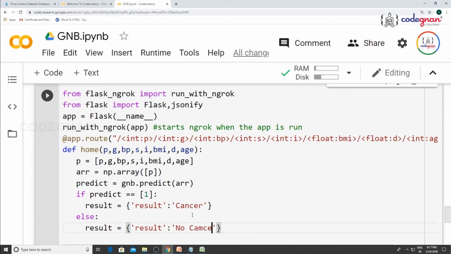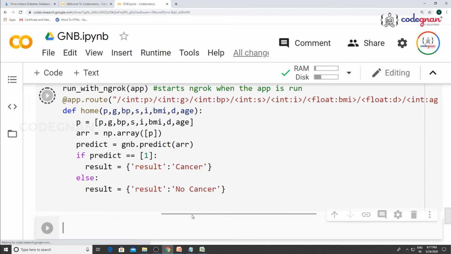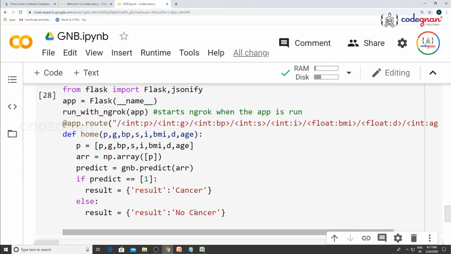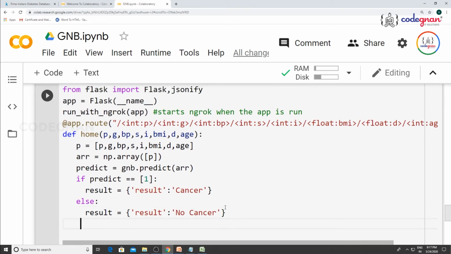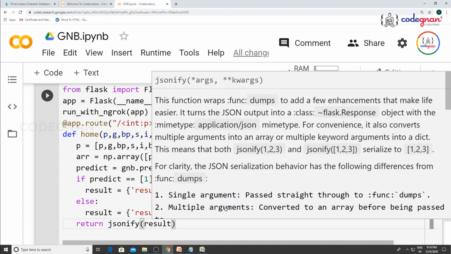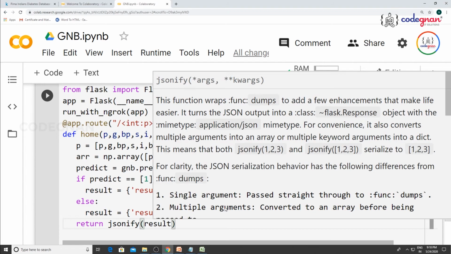If you get output as 0, that means the particular person is not having cancer. So once you define, don't execute this because I did not run the application. By typo thing, it has been executed. Once you define the conditions, you just return your result in the format of JSONify. So JSONify of result, so that you can clearly run the application.